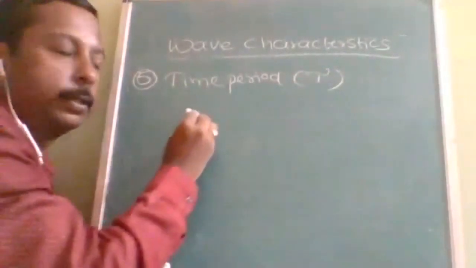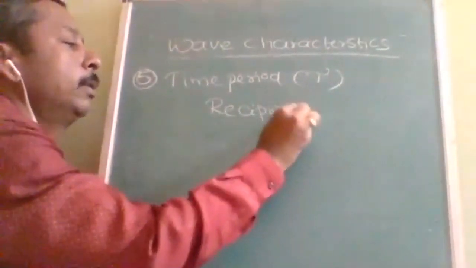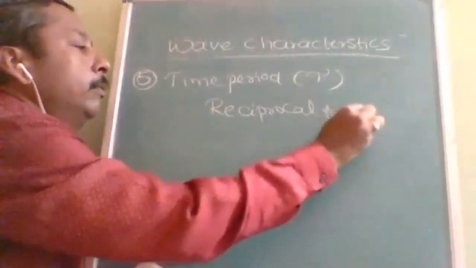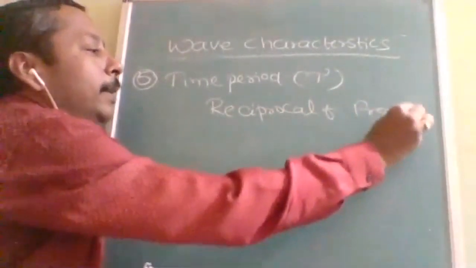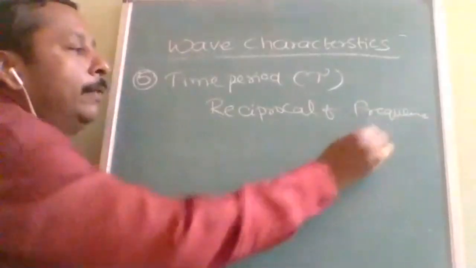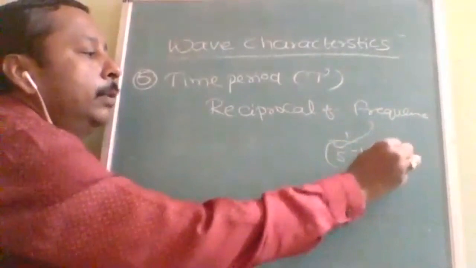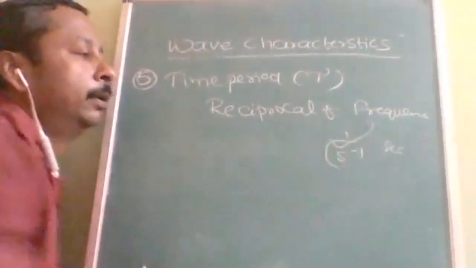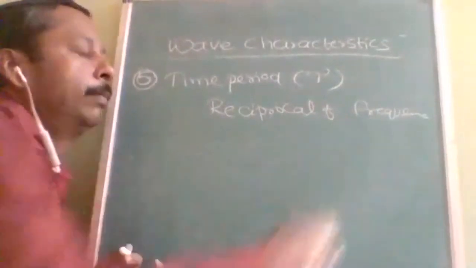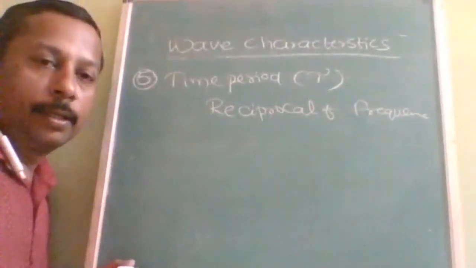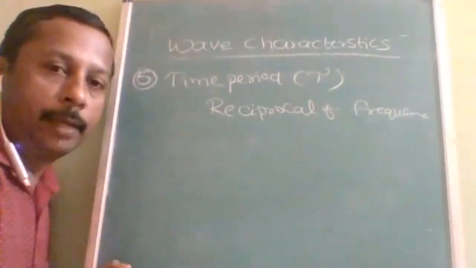What is the definition? Reciprocal of frequency. The frequency unit is second inverse. Reciprocal of second inverse, the unit will be second. So it is the time taken by a wave for completing one revolution, or completing one wave. Understood? That is called the time period.